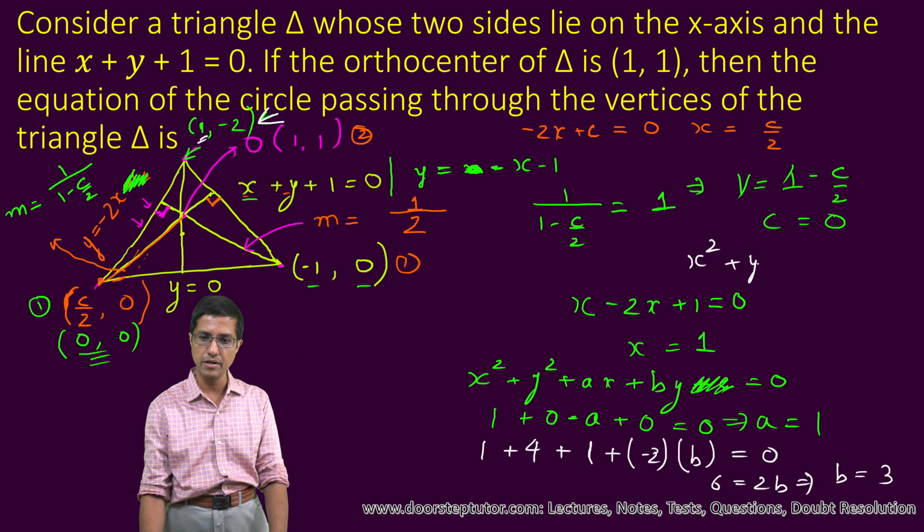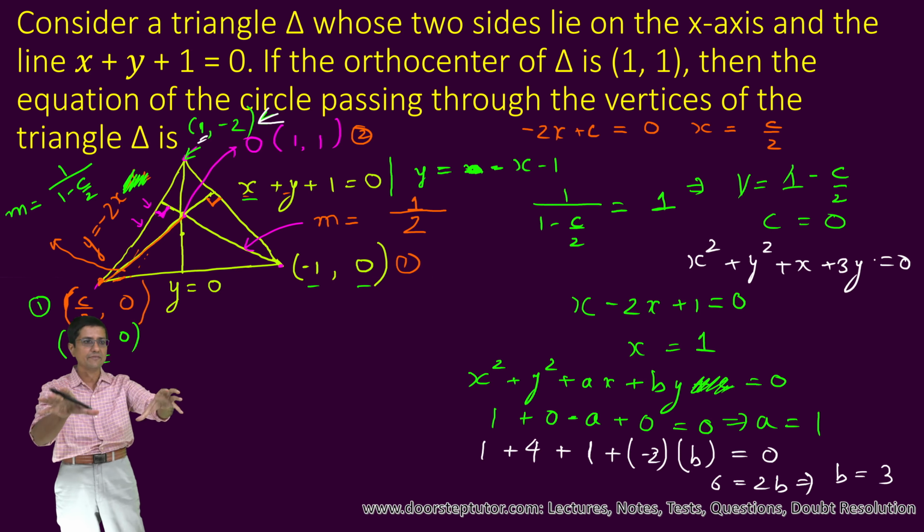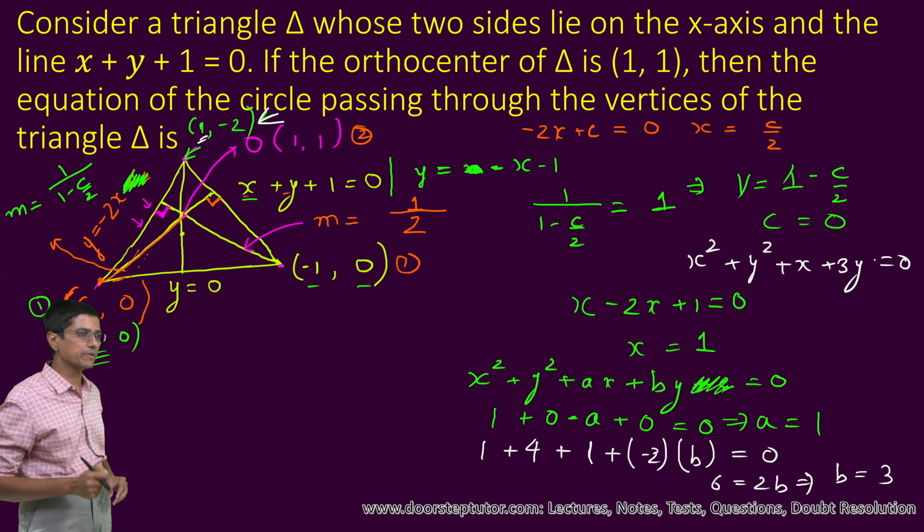So our equation for the circle finally, if we substitute everything, comes out to be x square plus y square plus x plus 3y is equal to 0. Okay, and look, everything fits so nicely. How few steps are actually involved.